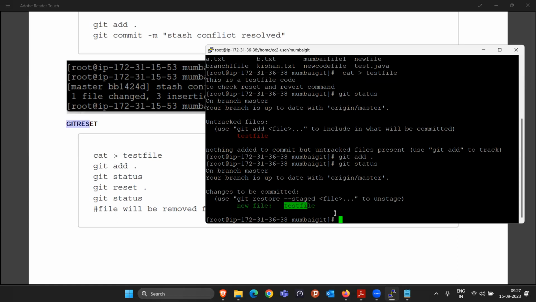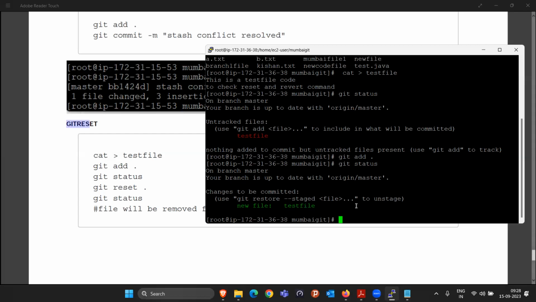But now say I realize that whatever I have written in the test file is incorrect. I have to add one or two more lines there, right? That can be the condition. So in that case, for the file that I moved from the working space to the staging area, I want to move it back from the staging area to the working space. Making sense? I want to move this file from green color to red color. That is my final goal.